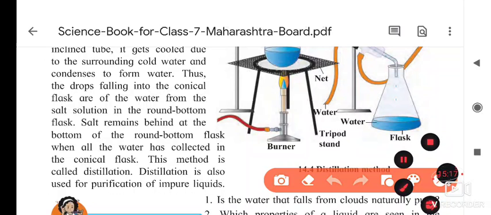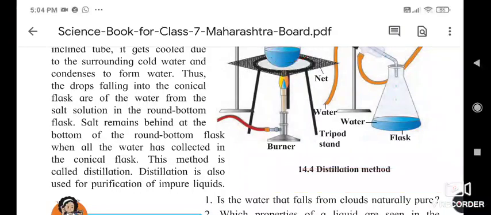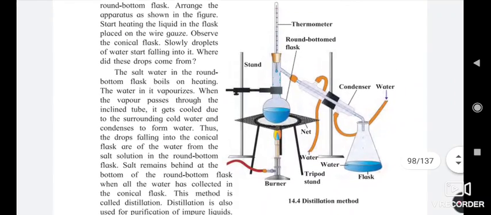Thus the drops falling into the conical flask are of the water from the salt solution in the round bottom flask, and the salt is left behind in the round bottom flask. When the water has collected in the conical flask, this method is called the distillation method, and distillation is also used for the purification of impure liquids. So this method we are using for separation of impure liquids.